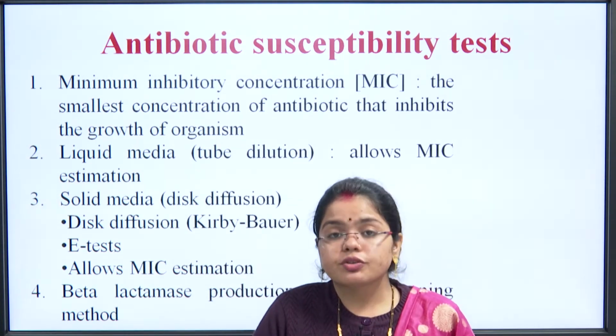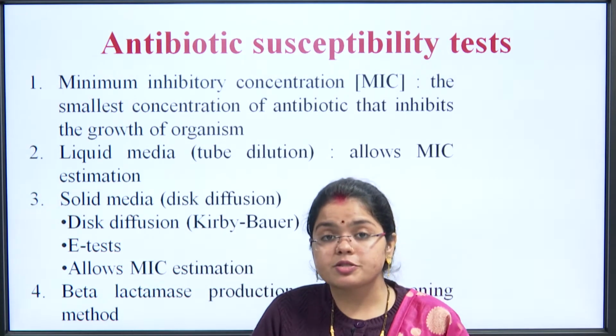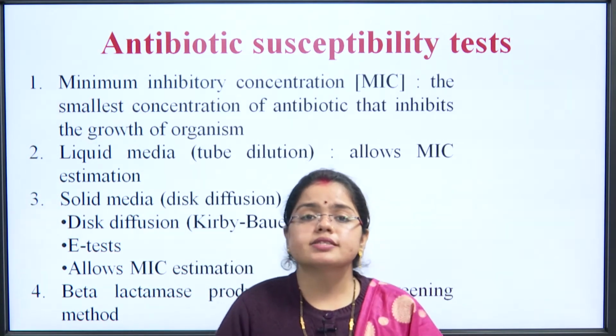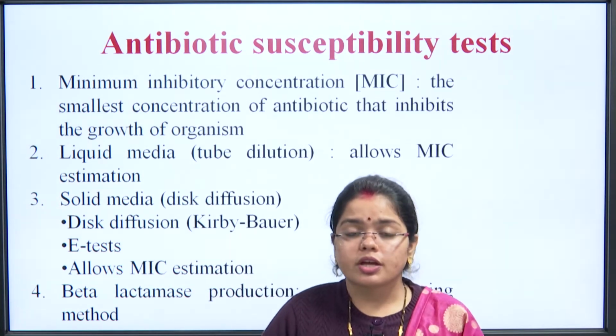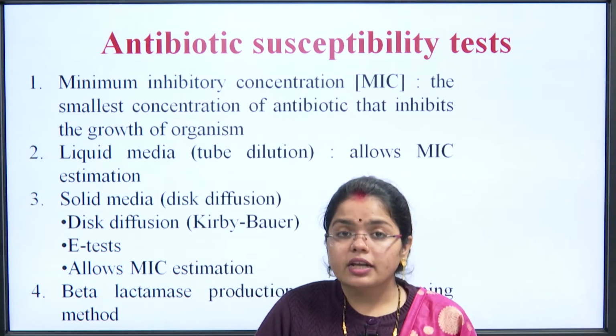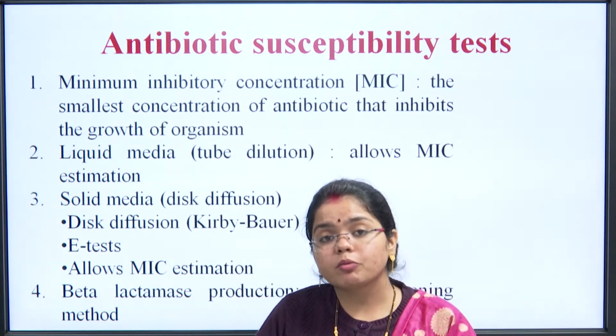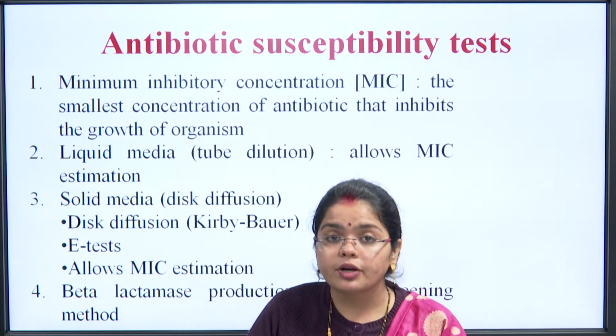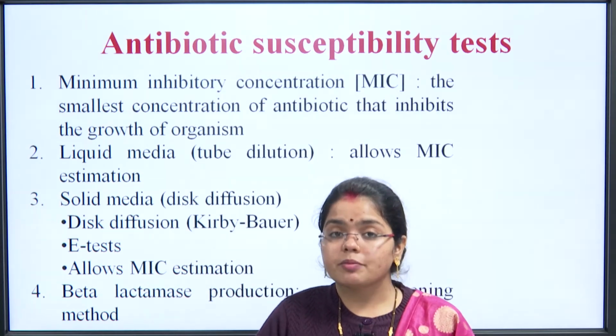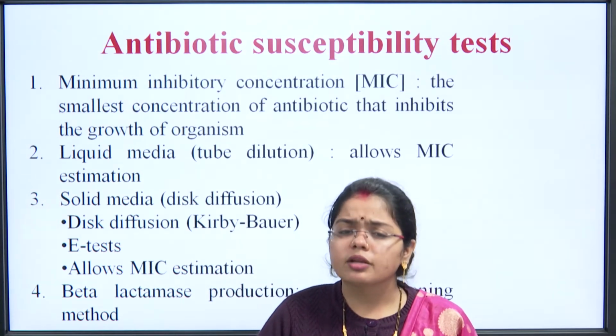Beta lactamase production, we can also check if there is beta lactamase production or not. Beta lactamase is an enzyme which is produced by the microbes. If we give a particular antimicrobial agent and the bacteria is not able to synthesize that beta lactamase, that means the metabolic machinery of the bacteria is being hampered. That means the microorganism is susceptible to a particular antibiotic or antimicrobial agent.